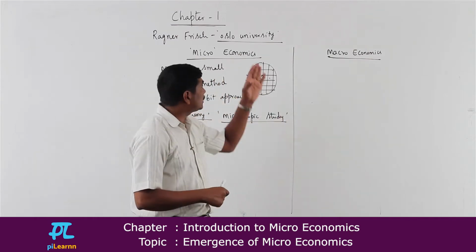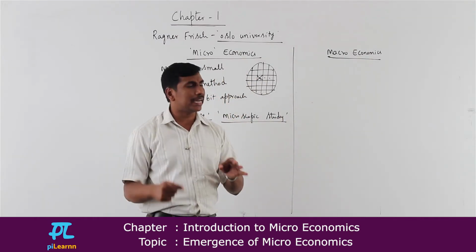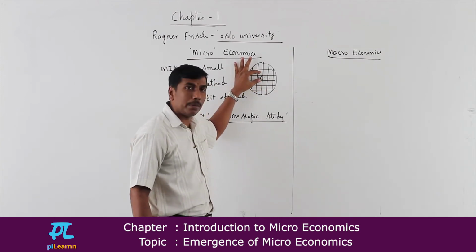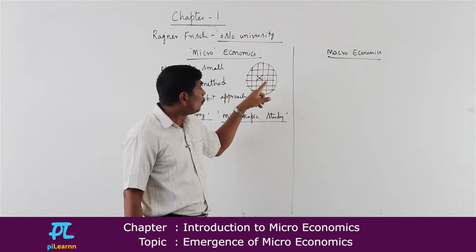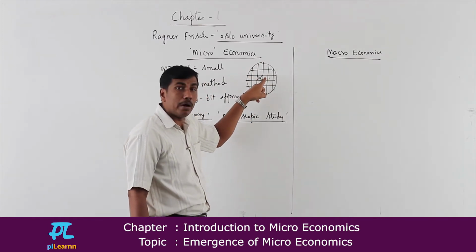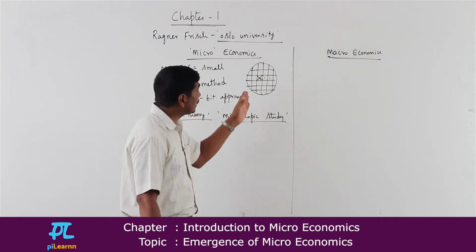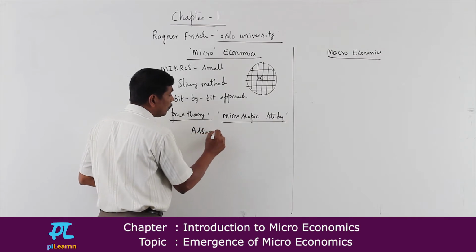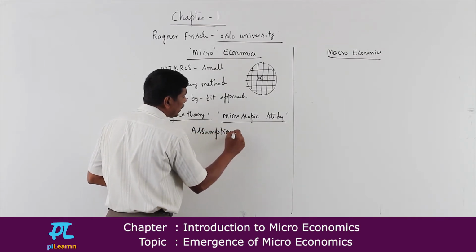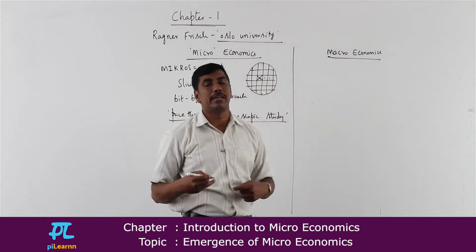Same way, in case of microeconomics, we don't deal with all the parts simultaneously. Instead, we take only one particular part and try to study that part in detail. Once that part is over, then only we will move ahead to the other part. If not, we will not go ahead, and we make an assumption. What is that assumption? While studying one particular bit of an economy, we presume everything else is going to remain constant.